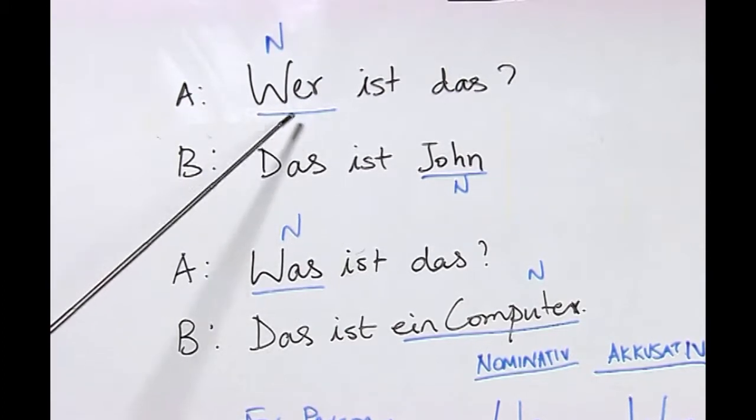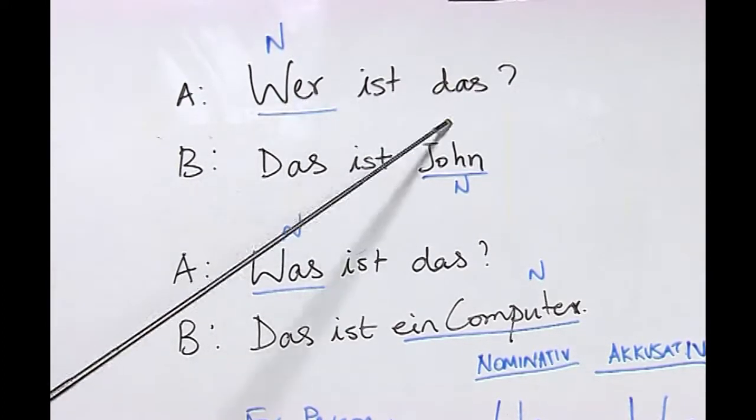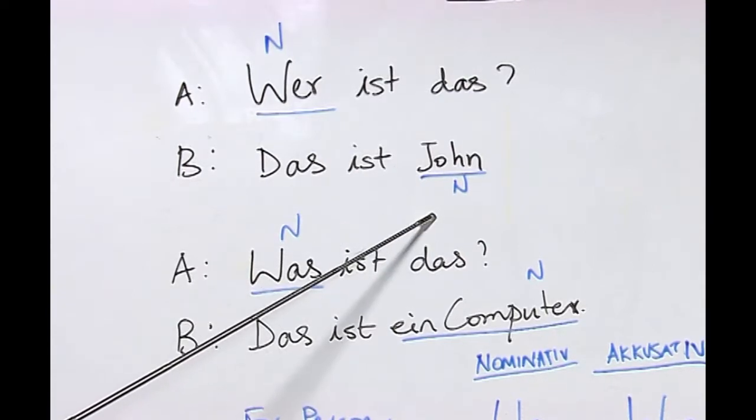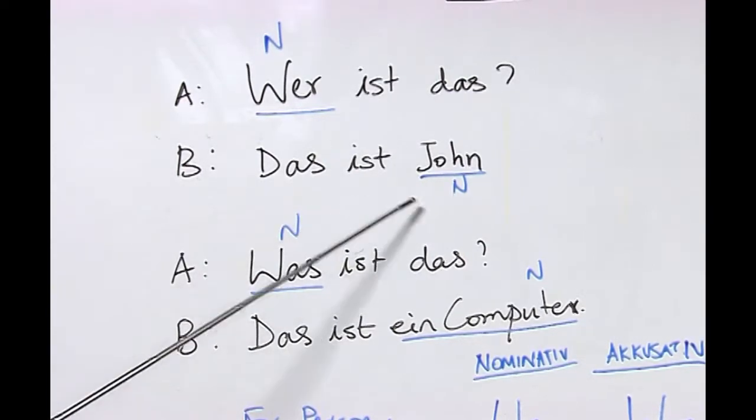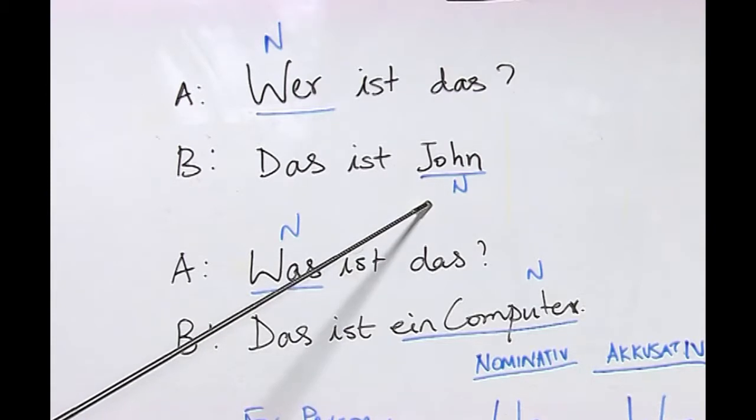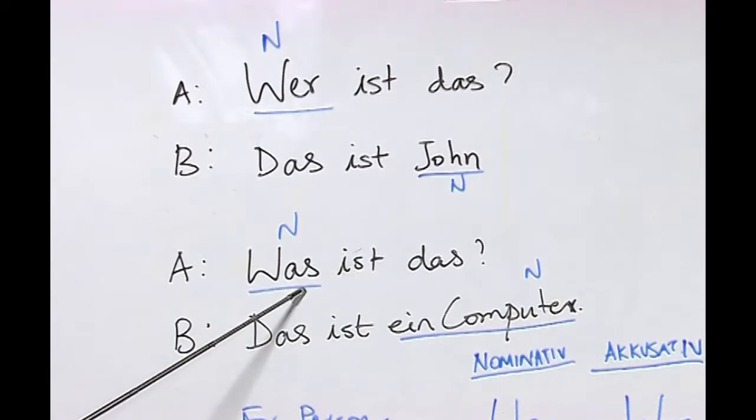And let me also tell you that we cannot interchange these questions. That means I cannot ask was ist das? Das ist John. That would be a wrong answer, because John is a person, a living thing, and was always refers to objects or non-living things.